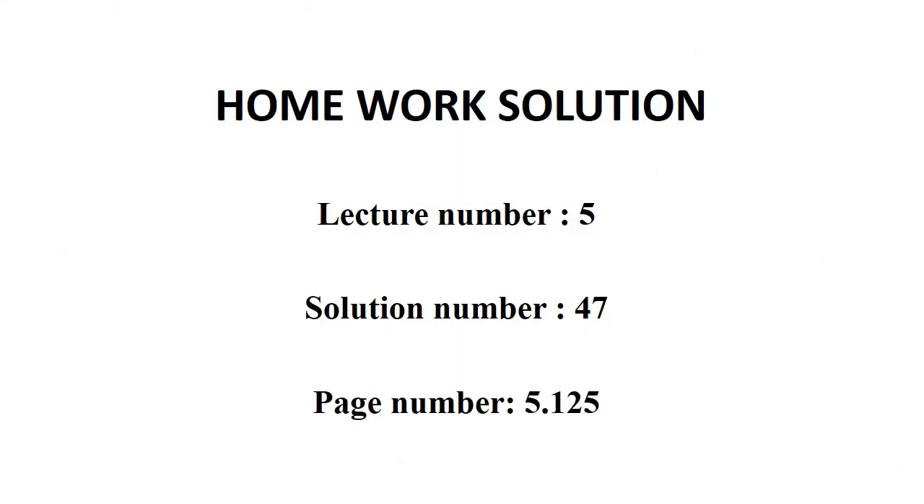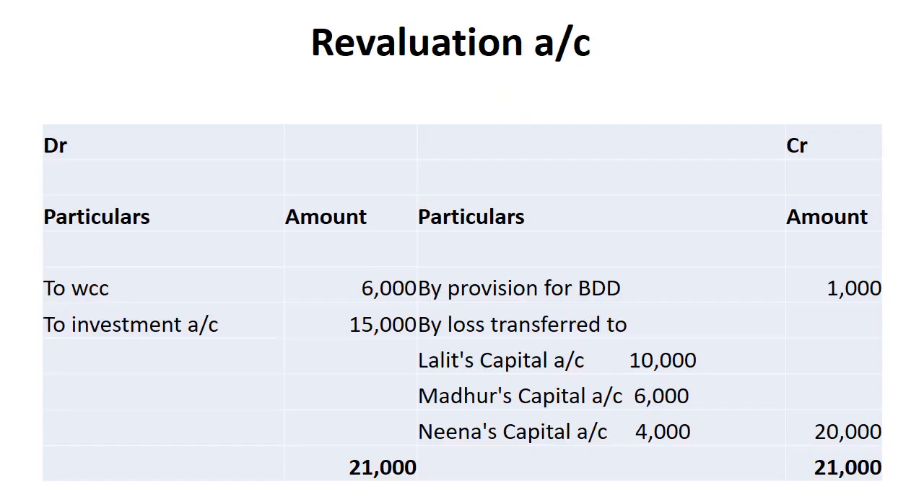It is the homework solution of lecture number 5. Solution number 47 and it is on page number 5.125. Question is on 5.125. See, in this it is the revaluation account. In revaluation account, debit is done for losses and credit is done for profits. In debit side, to workman compensation claim 6,000, to investment account 15,000. These are the losses. Now move on to by provision for bad and doubtful debts 1,000.